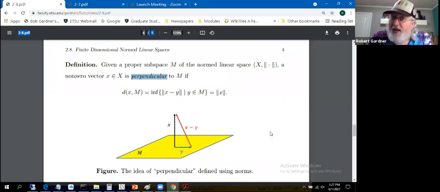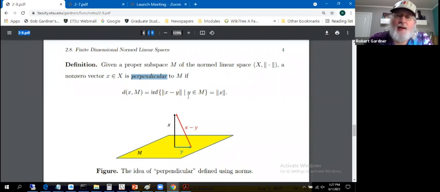So we've defined perpendicular with no concept of inner product and no concept of angles, but taking our inspiration from the little figure below. So the idea is, here's a little subspace. I think of it as a plane, like a two-dimensional subspace of Rn. Put all those vectors in standard positions and they'll determine a plane. Here's vector X perpendicular to this plane.